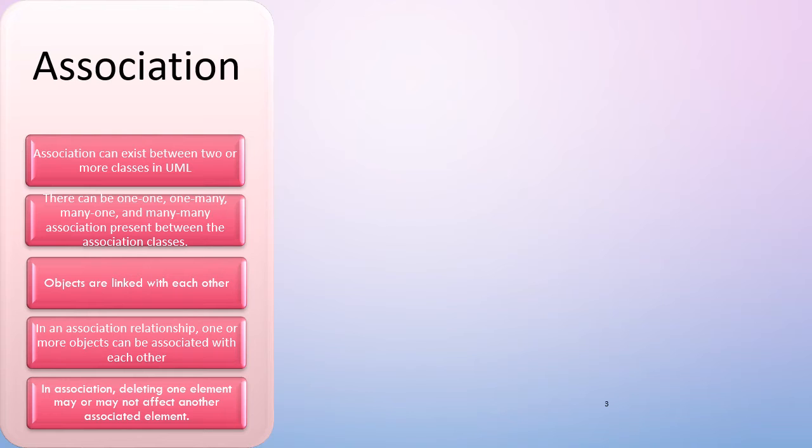For example, we have one class A, and class A is related with class B and class C. If we delete class A, it might affect class B and C or might not affect class B and class C. So there can be reflection or there cannot be reflection with the associated component.